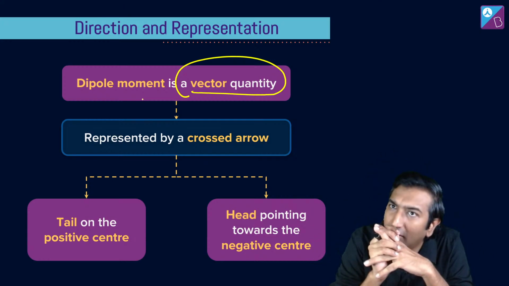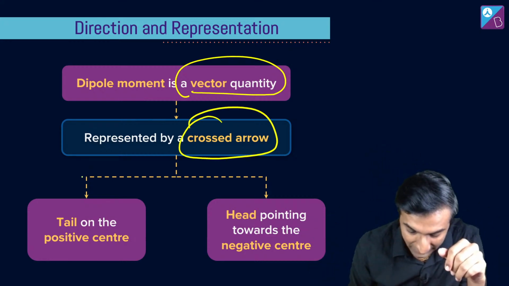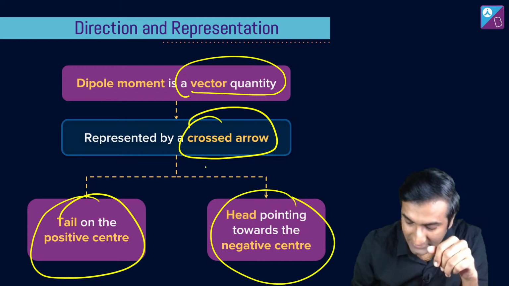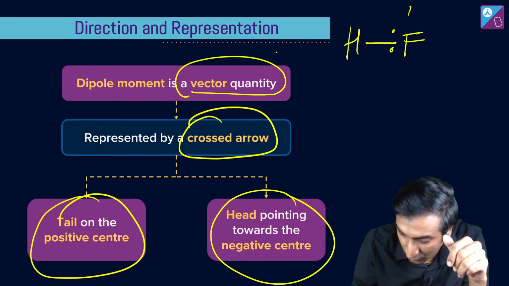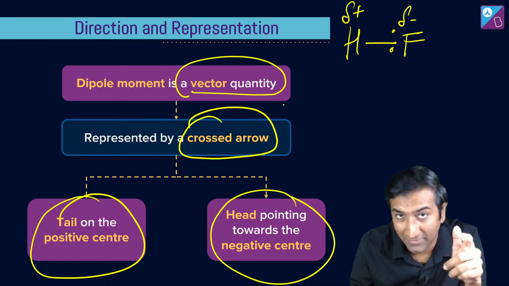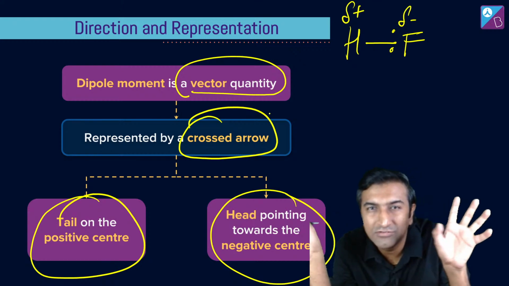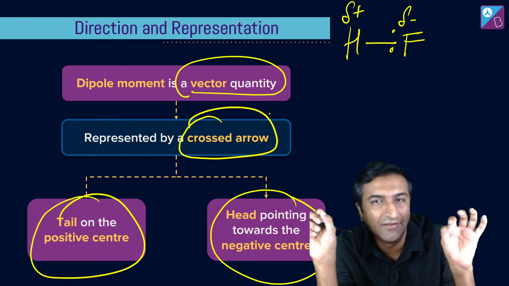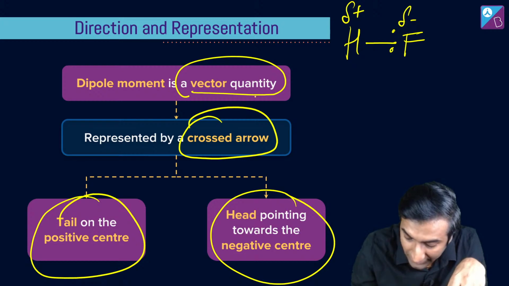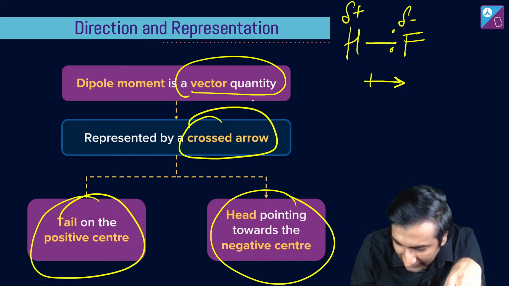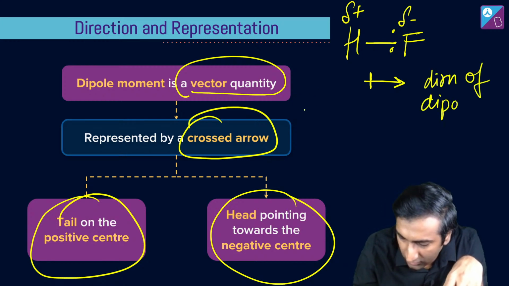And direction? हाँ, direction कैसे करें? Let's define direction by a crossed arrow. Okay, tail will be on the positive center, head towards negative center. इसका क्या मतलब है? H और F के बीच में हुआ bond. You know that the electrons are mostly towards this. That's why I'm putting a delta minus and a delta plus here. So although this compound is not ionic, it kind of develops a small sort of a tendency to pull electrons. इसलिए delta minus, वो छोटा वाला D, the Greek letter D, but छोटा वाला. Okay, all right. So the head points toward the negative center. मतलब this will be like this, and the tail.